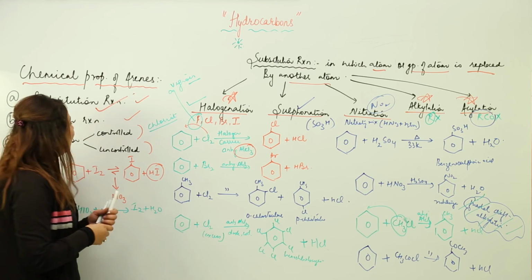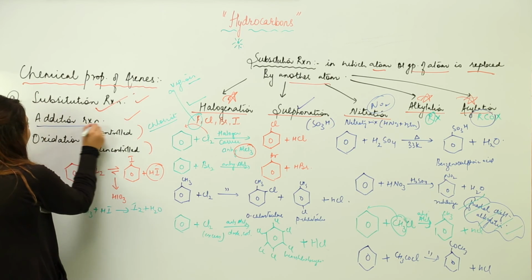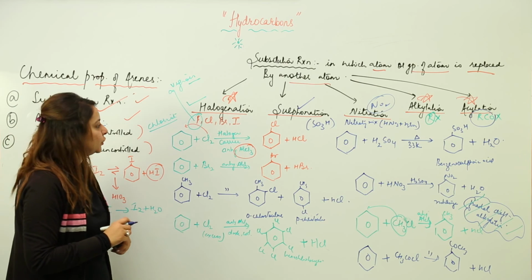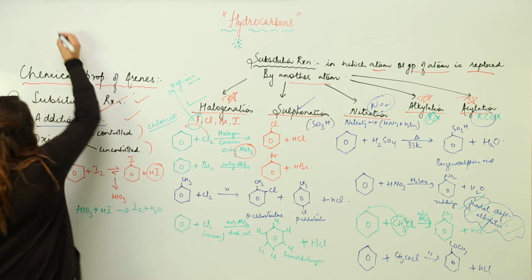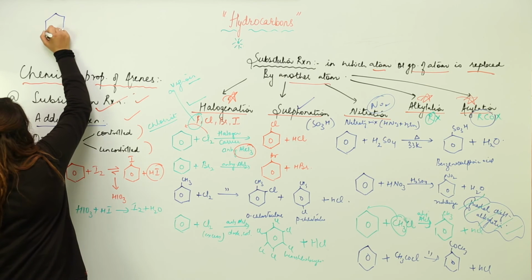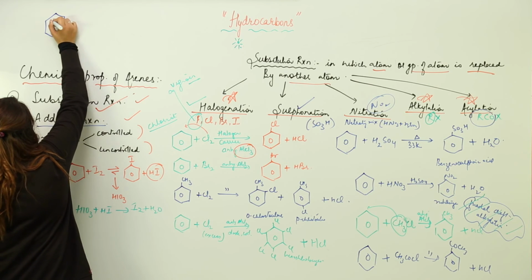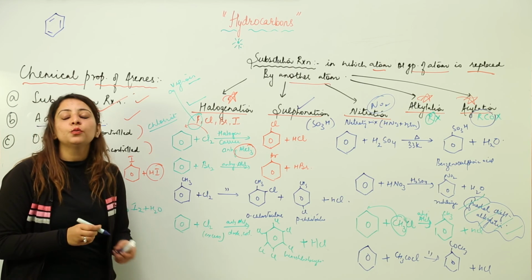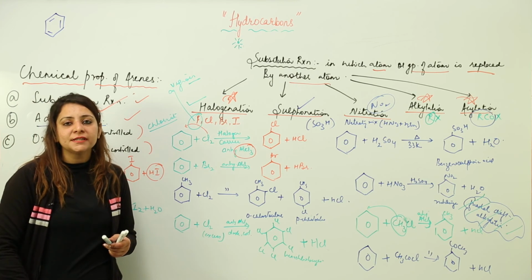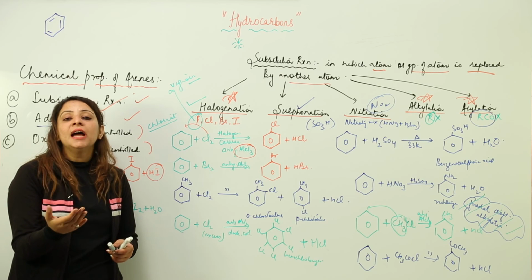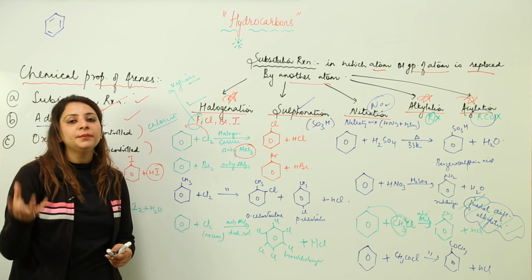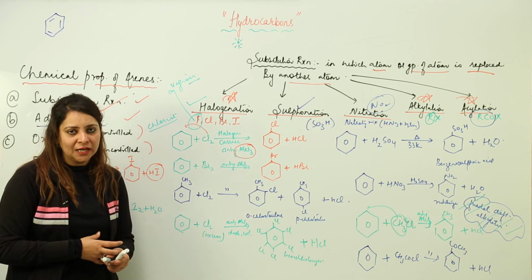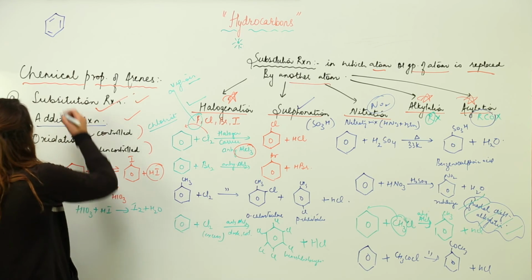Now coming on to the addition reaction, how it can show the addition reaction. As you know, if we talk about arenes, or the common arene, which is benzene, they have 3 double bonds, and we know that whenever double or triple bonds are present, they are prone to addition reaction. They can actually open up their bonds and add certain substances to it. So this is what we are going to see here.